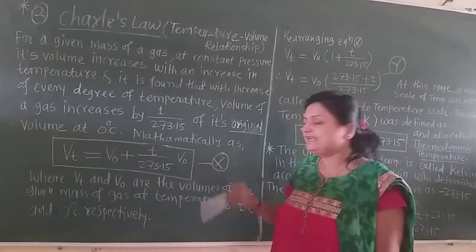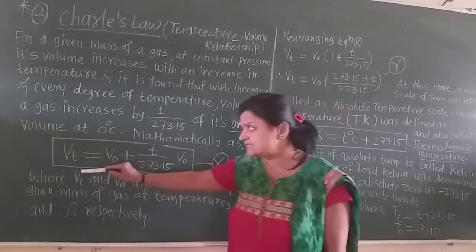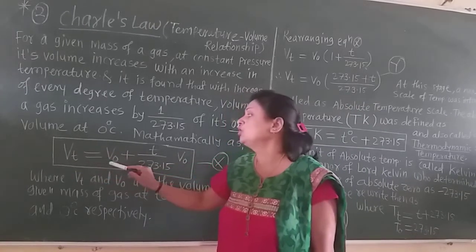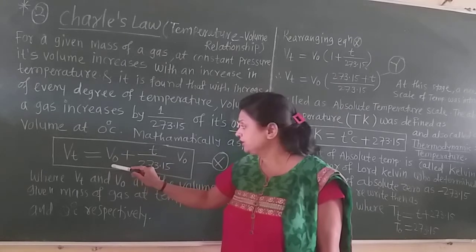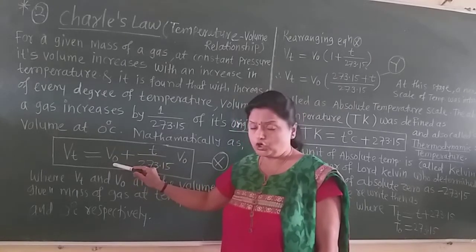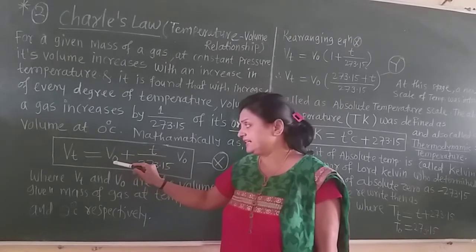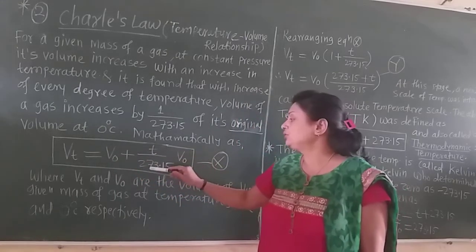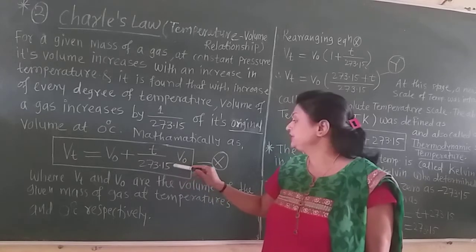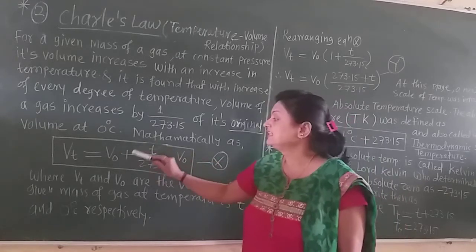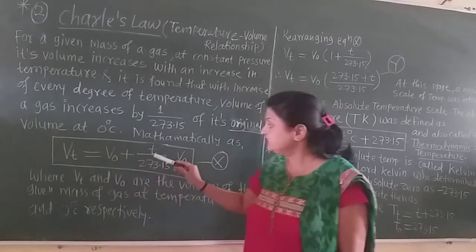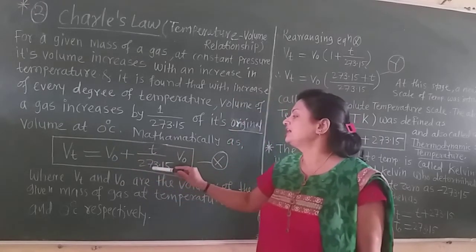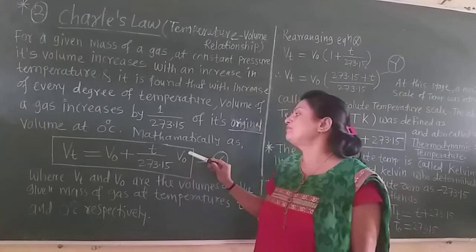Mathematically it is given as: the volume at the given temperature t, that is Vt, is equal to the original volume at 0 degree centigrade, V0, plus t divided by 273.15 of V0. This is the original volume plus t divided by 273.15 of V0.